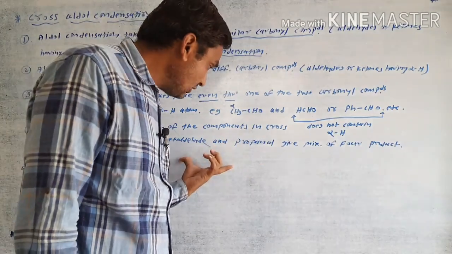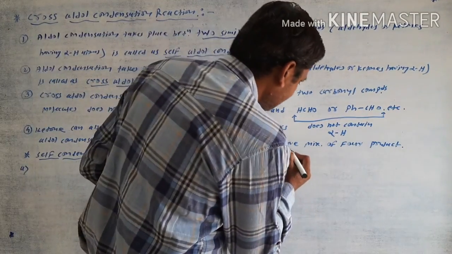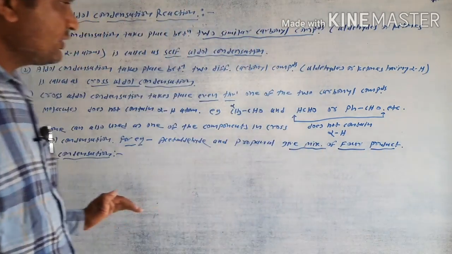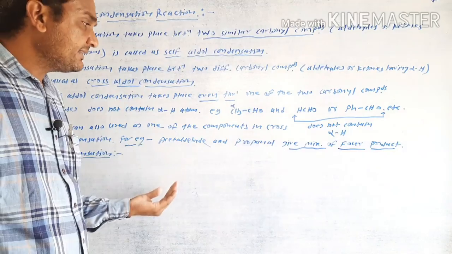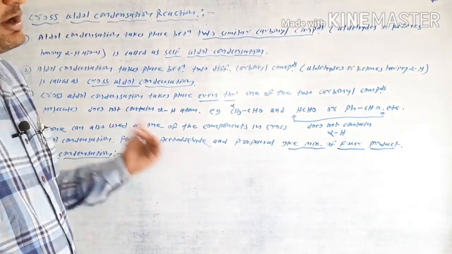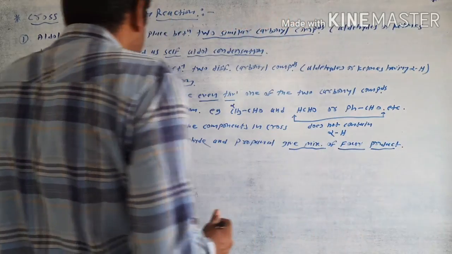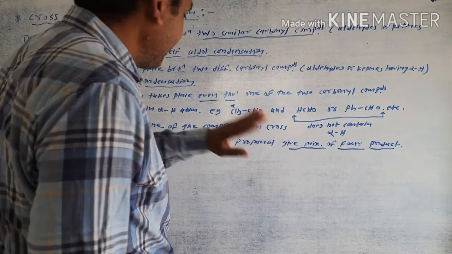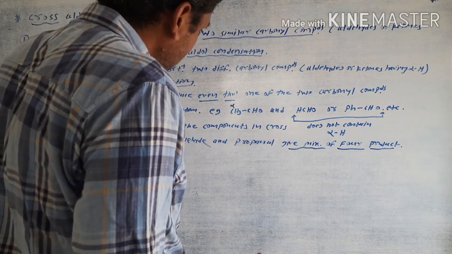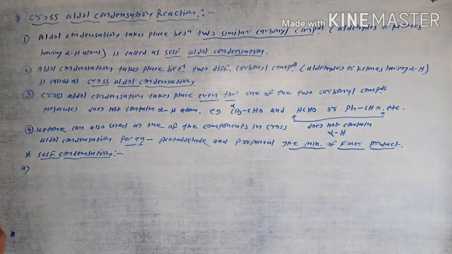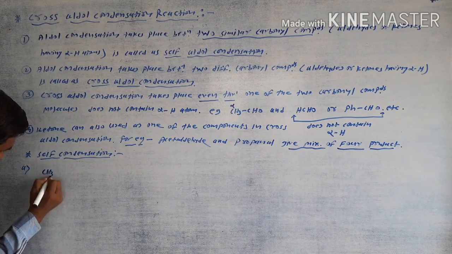This type of cross aldol condensation reaction gives a mixture of four products. Two products are from self aldol condensation and two products are from cross aldol condensation. So overall, acetaldehyde and propanaldehyde reacting with each other through the aldol condensation reaction give four products. The first product, suppose CH3